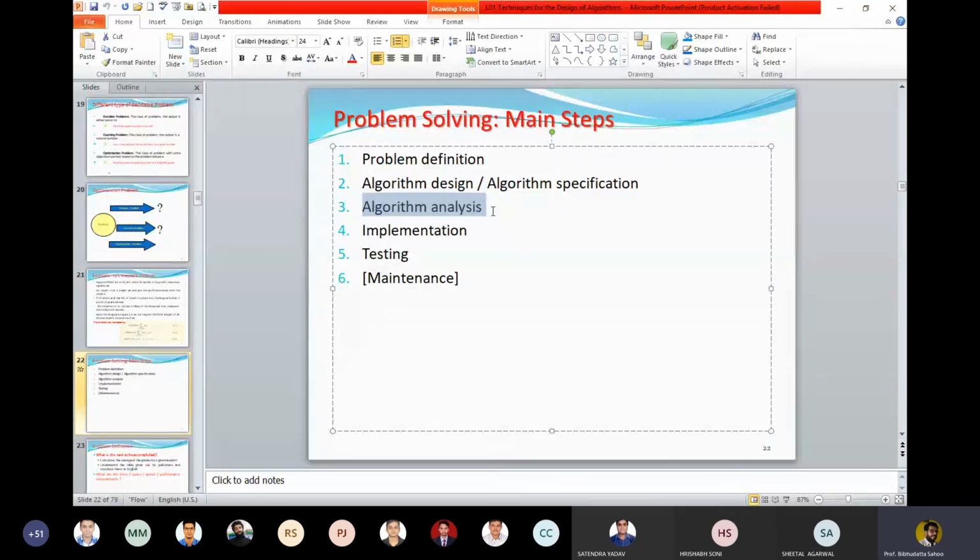Because this is the way we conduct the experiment, we analyze different situations. Then if we find that it meets my requirement, we go for implementation. I have a good number of people who know Python programming. Of course, Python has an inbuilt function. I have a good number of people with Java programming. I ask them, okay, you implement using Java. Then definitely testing it, typically with test data. Then every program development requires maintenance. So this is the typical problem solving task.